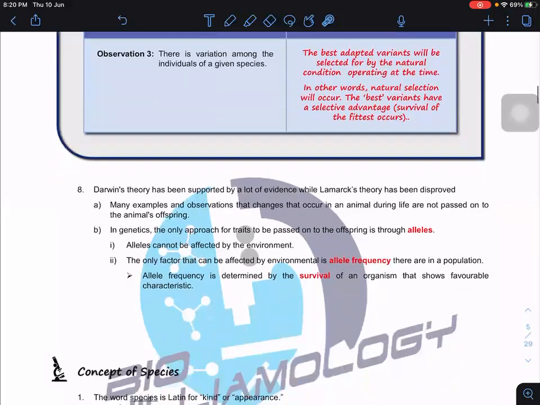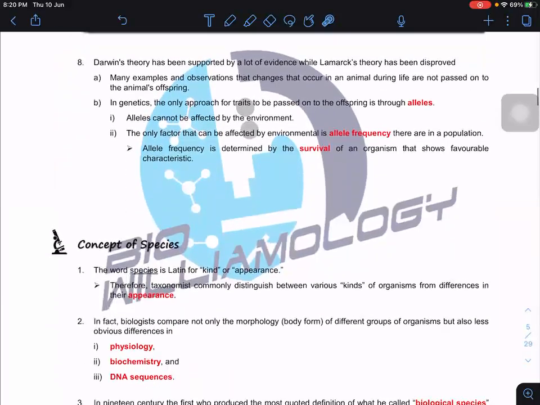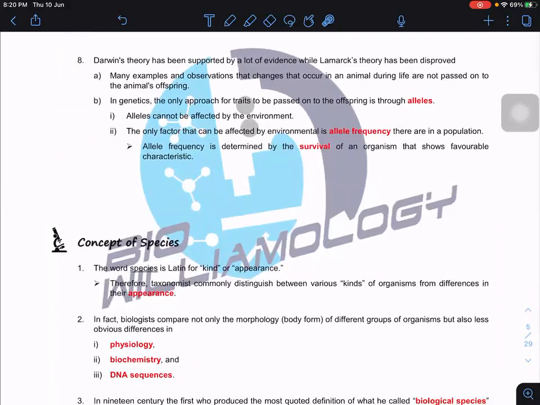Among these two theories, Lamarck's theory has actually been disproved. Why disproved in this case? Because of the lack of evidence to support it. But Darwin's theory has more support. Why? Because we know that whenever a change takes place, if you want to pass it on to the next generation, it must be able to be inherited.